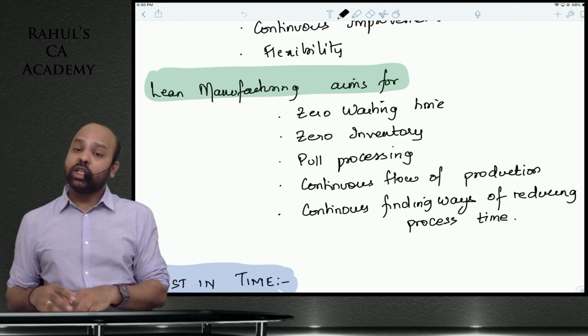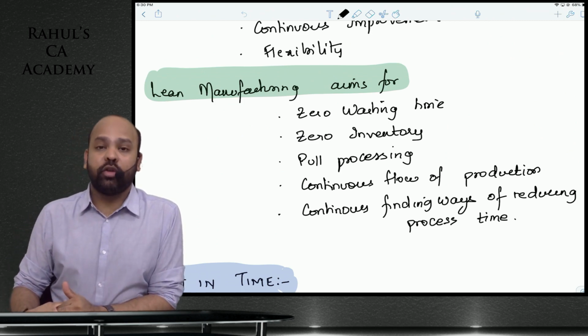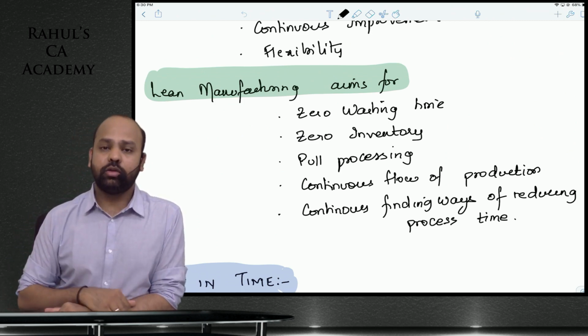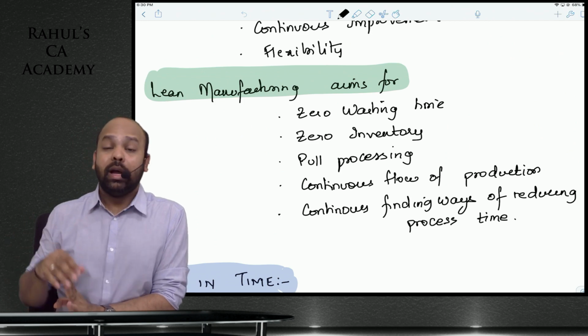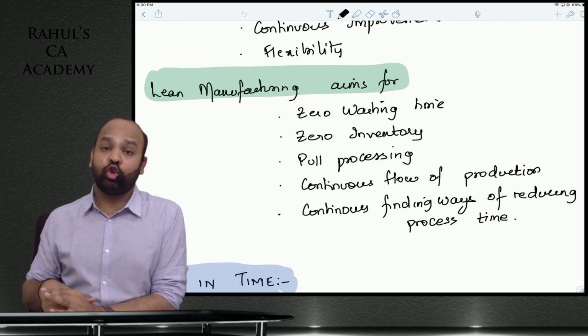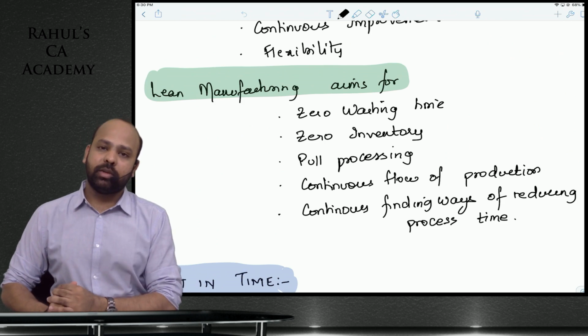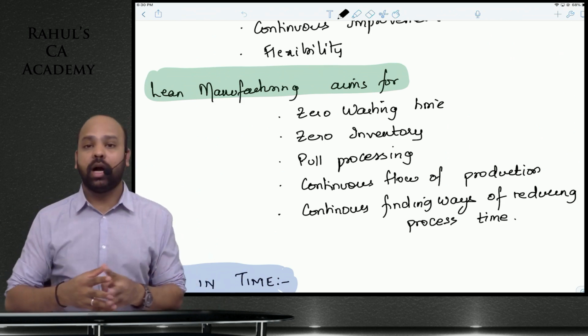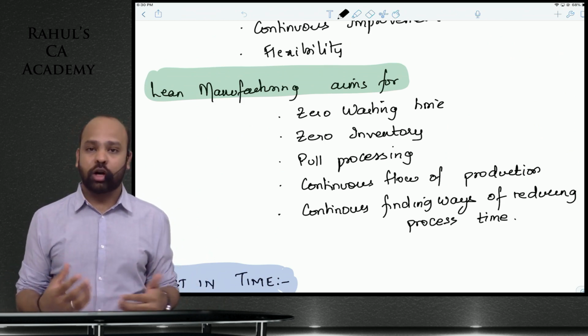And it works on pull processing. Pull processing we have learned under supply chain also. Pull processing here means based on actual demand. Based on actual demand from the end customer, your manufacturing activity will be undertaken so that you do not stock up inventory.